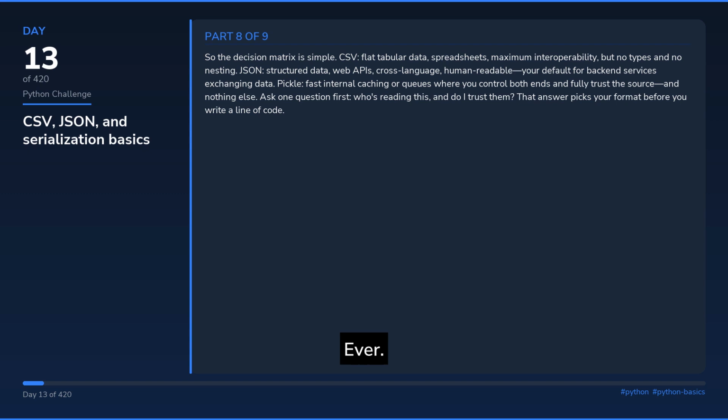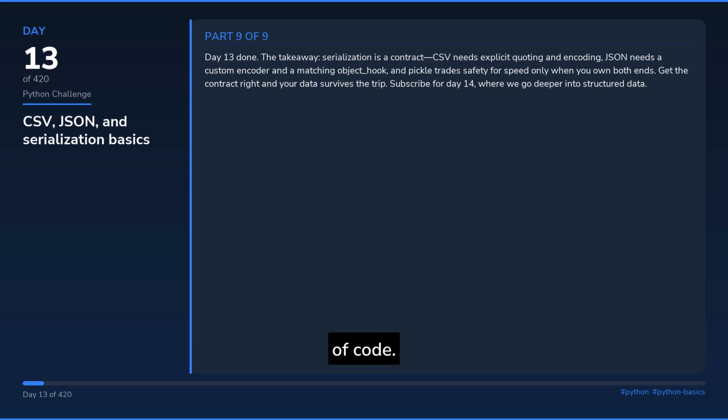Ever. So the decision matrix is simple. CSV: flat tabular data, spreadsheets, maximum interoperability, but no types and no nesting. JSON: structured data, web APIs, cross-language, human-readable, your default for backend services exchanging data. Pickle: fast internal caching or queues where you control both ends and fully trust the source, and nothing else. Ask one question first: who's reading this, and do I trust them? That answer picks your format before you write a line of code.